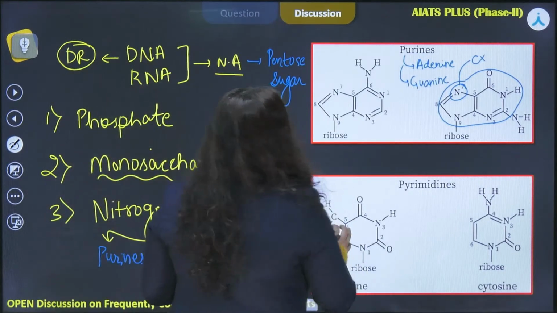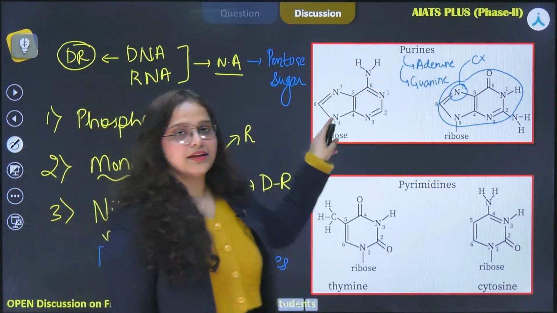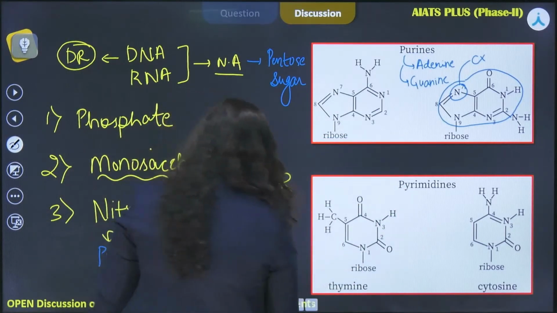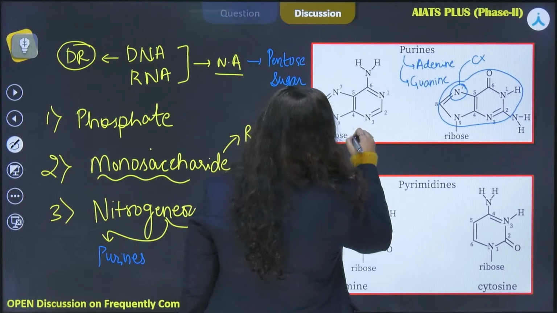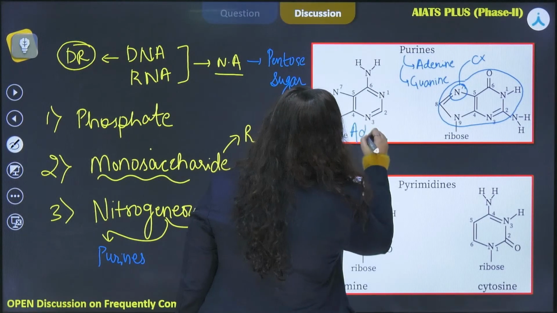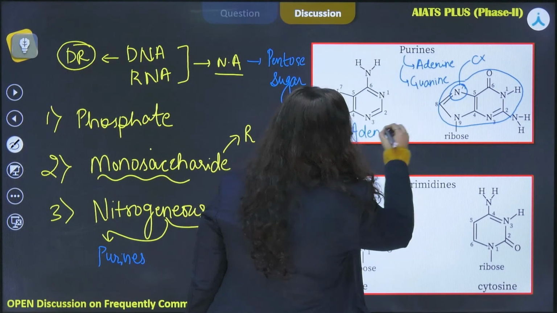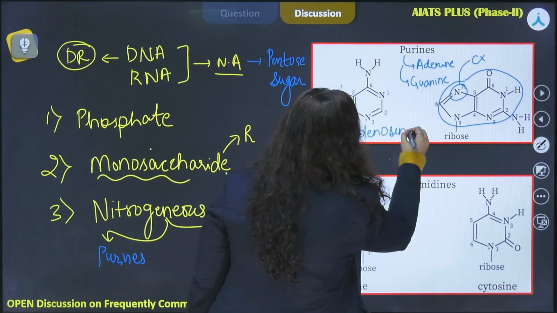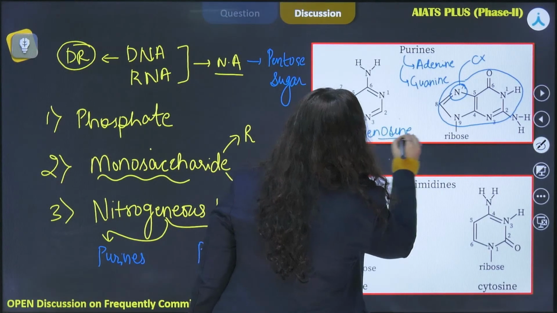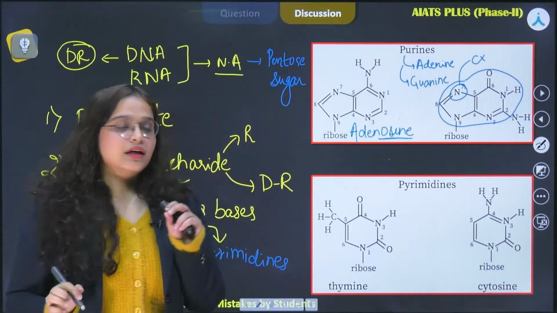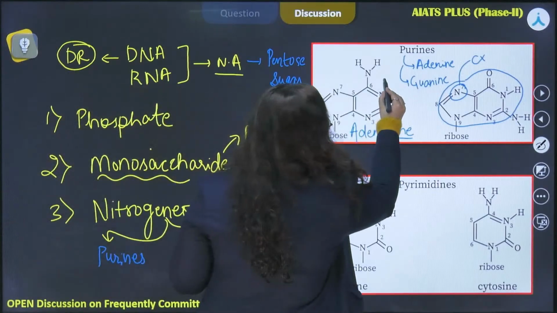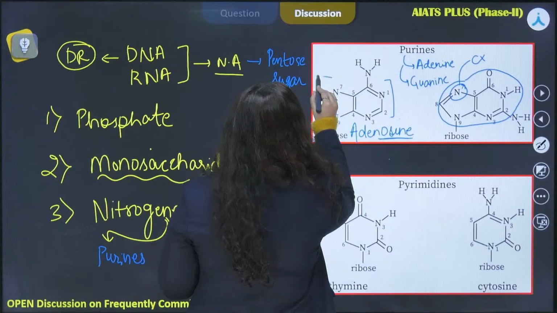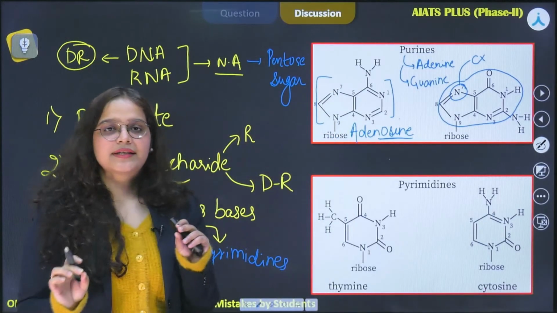Okay. So on your left hand, what you can see is the structure of adenosine. We will discuss where this adenosine is coming from, but you should know that this whole part of the molecule represents adenine.